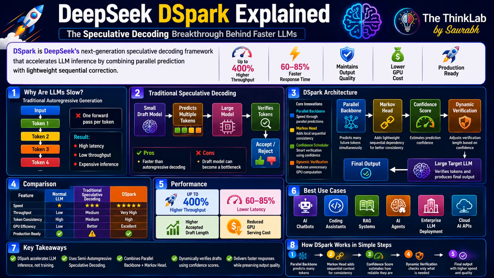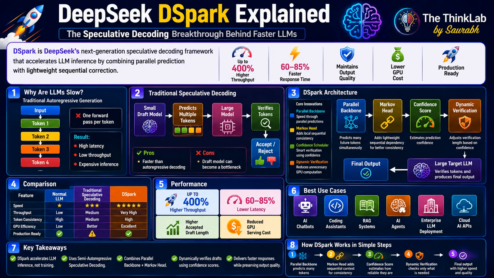But DSpark doesn't stop here. It introduced another clever innovation called confidence-scheduled verification. Think about taking an exam. If you are very confident about the answer, you probably would not spend much time checking, but if you are unsure, you will verify very carefully. DSpark behaves in exactly the same way. It estimates how confident it is about the draft tokens. If confidence is high, it verifies a longer sequence. If confidence is low, it verifies a shorter sequence. This intelligent strategy avoids unnecessary GPU computation. As a result, the system becomes even faster and more efficient.